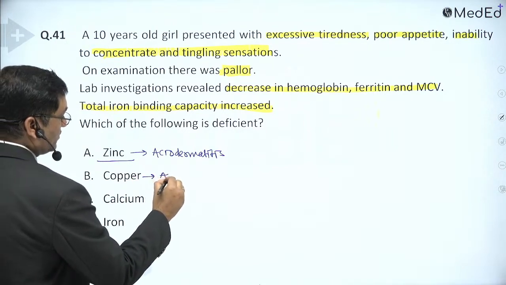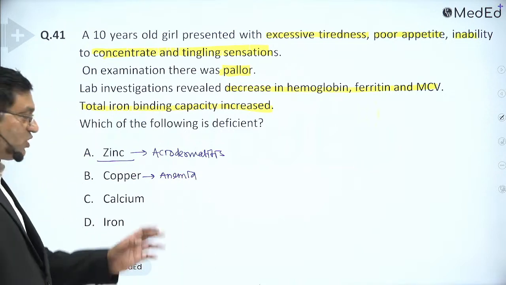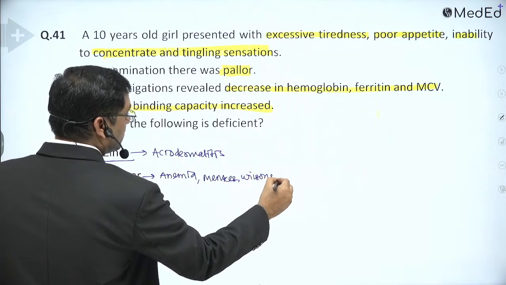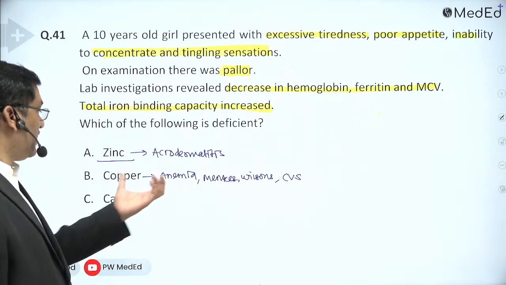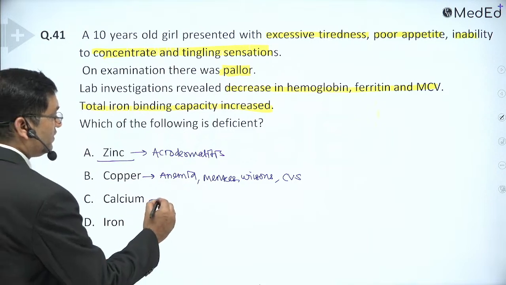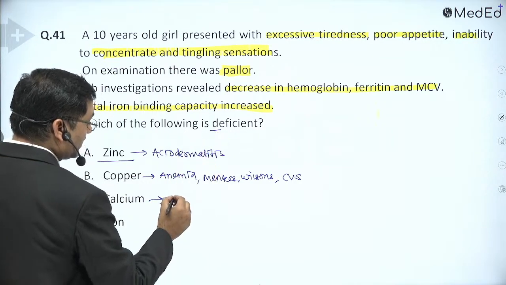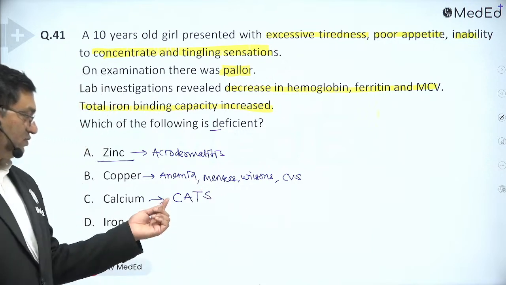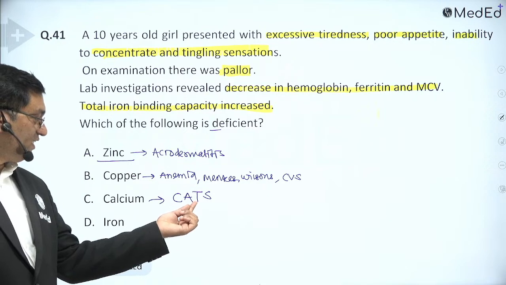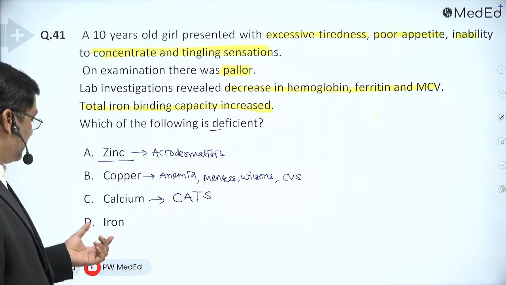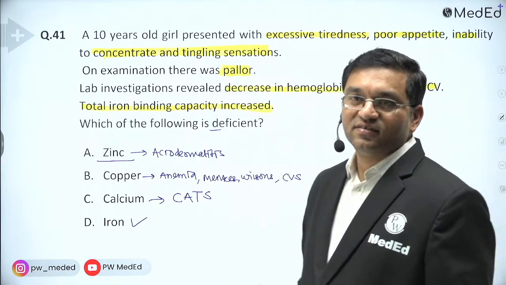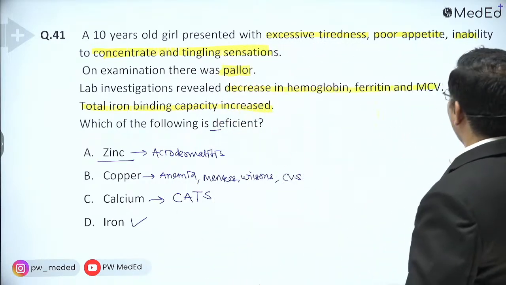Copper is related with anemia, but also with Menkes disease, Wilson's disease, and cardiovascular manifestations like large vessel disorder. Calcium deficiency is related with CATS: convulsion, arrhythmia, tremor, tetany, spasm and stridor. So the answer is iron, option D.